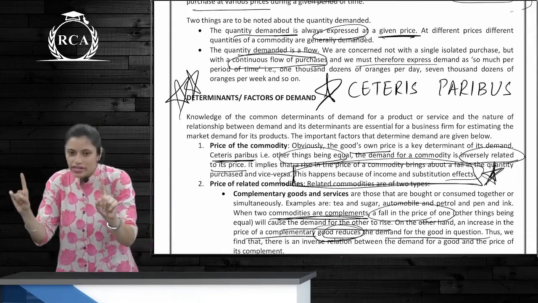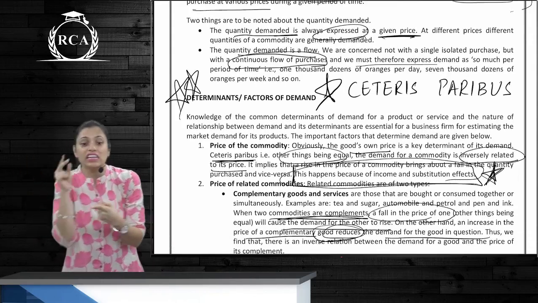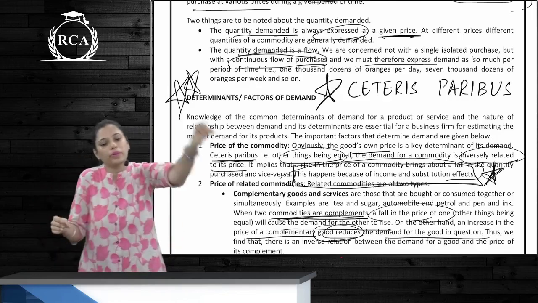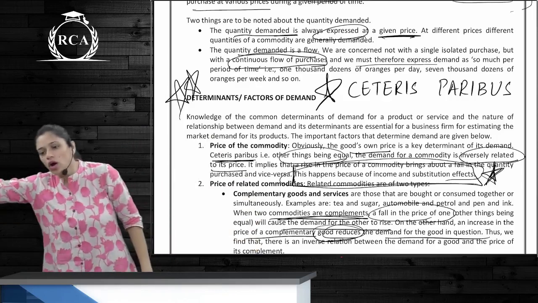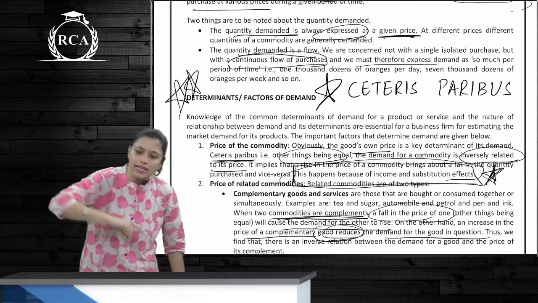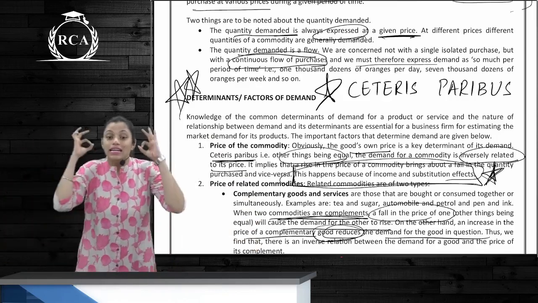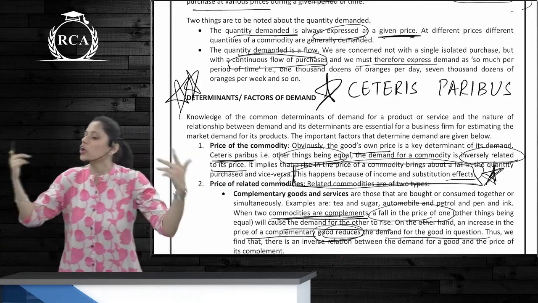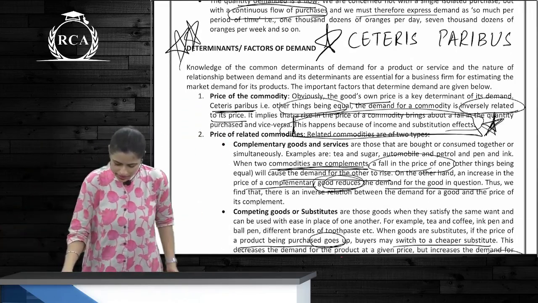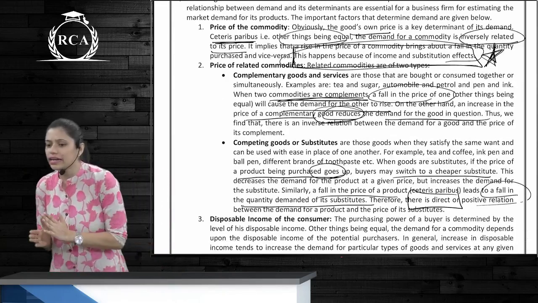Price of the commodity. First, price of the commodity. There is an inverse relationship between price and quantity demanded. Higher the price, lower the quantity demanded. Lower the price, higher the quantity demanded. Ceteris paribus, other things being constant or equal. Yes? Next, prices of related commodities.